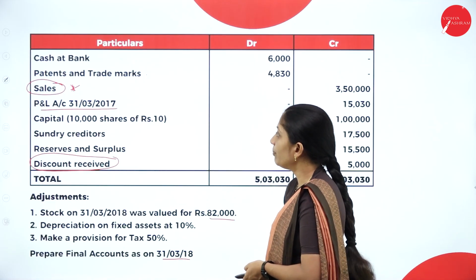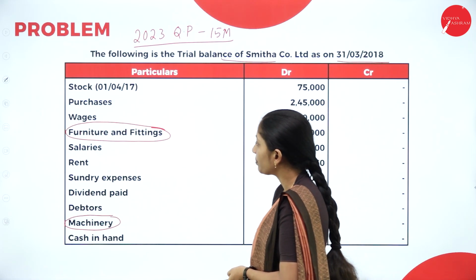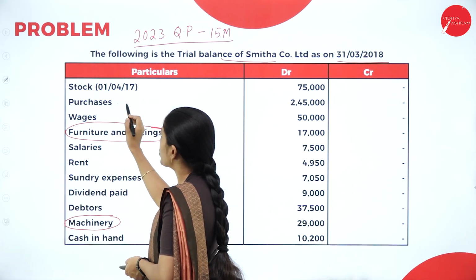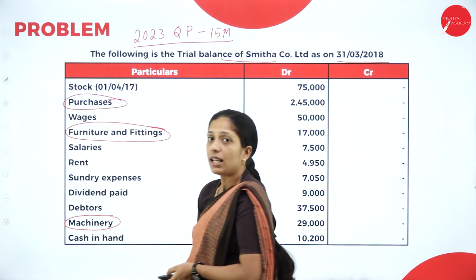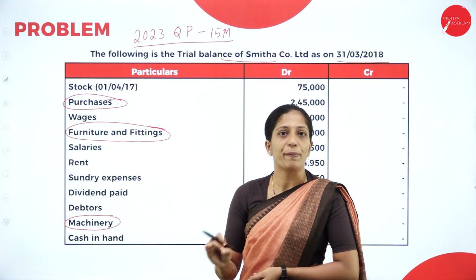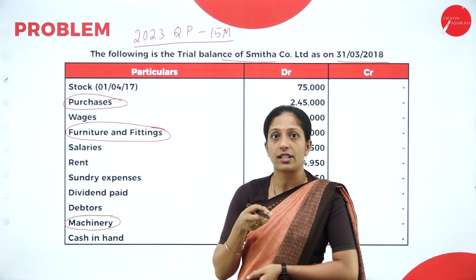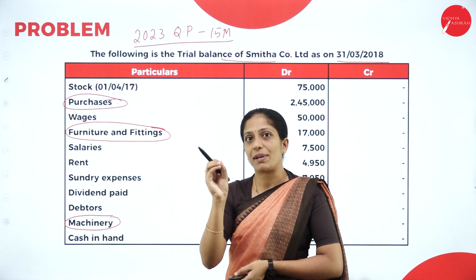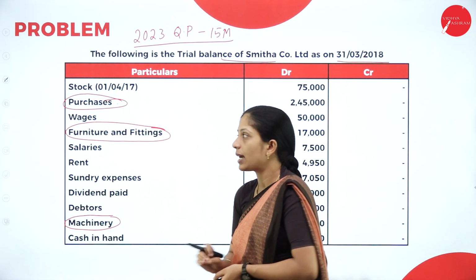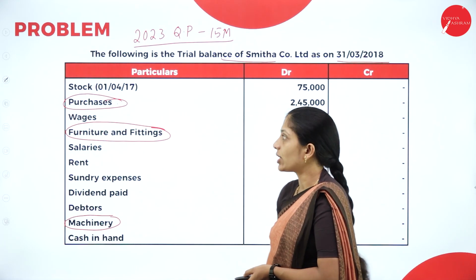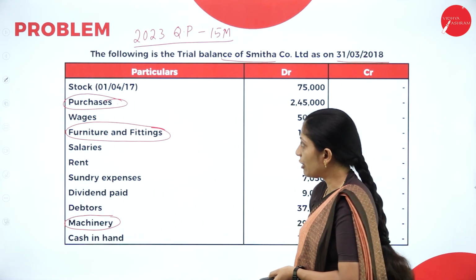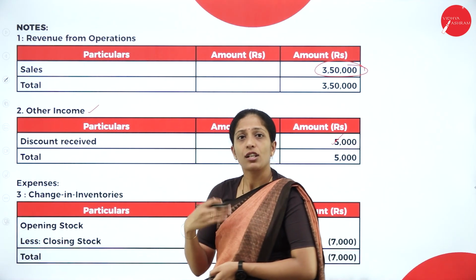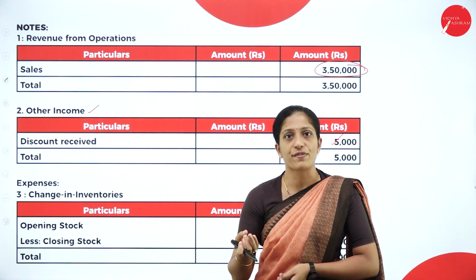Now see the question, so we have purchases. Yes, we have purchases here. But in the whole trial balance there is no purchase return. Suppose there was a purchase return, then it would be purchases minus return, and that net amount would be your purchase of stock in trade. But here they have given just purchases, but still we have to prepare a note for it. Yes, so under expenses, it has given purchases directly as purchase of stock in trade.